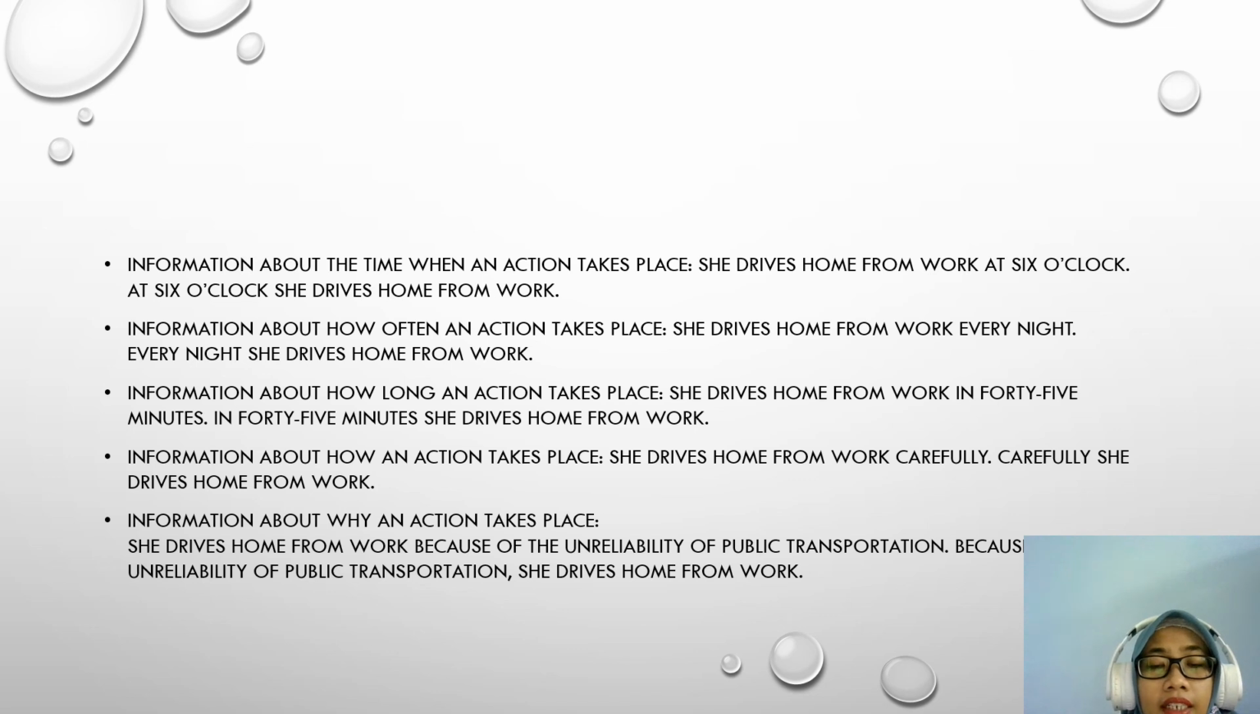Information about why an action takes place. She drives home from work because of the unreliability of public transportation. Because of the unreliability of public transportation, she drives home from work. So the phrase because of the unreliability of public transportation is the shifter.